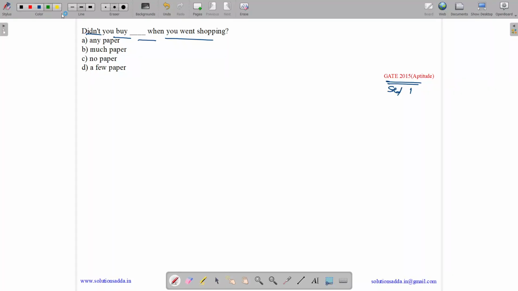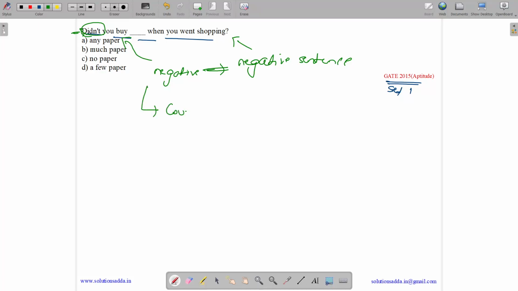Here, see, this sentence is a negative sentence. Why? Because here it is saying didn't you buy. So didn't is a negative word. So here any is always used for negative sentences. For a negative sentence, any is used. Either it can be used for a countable